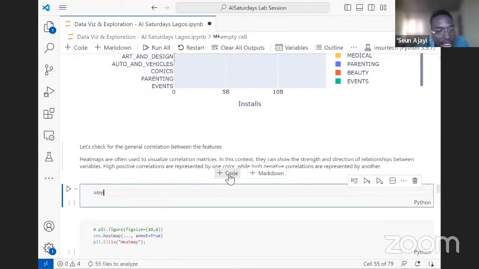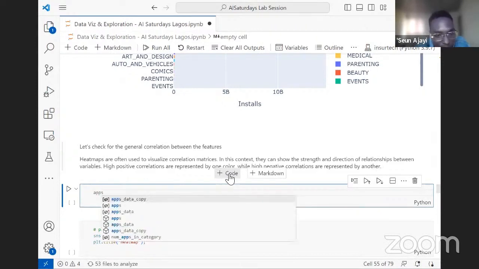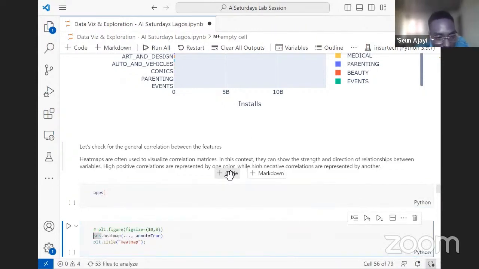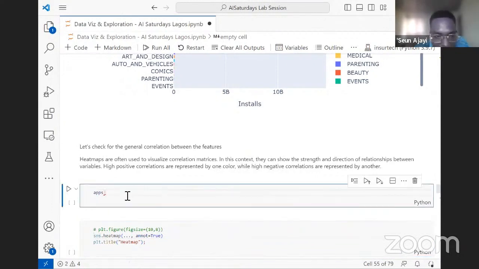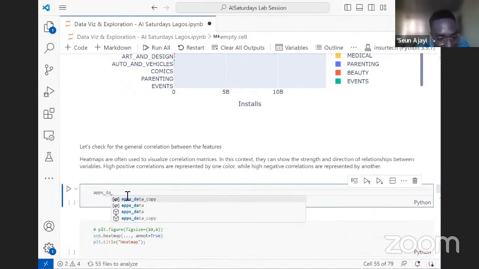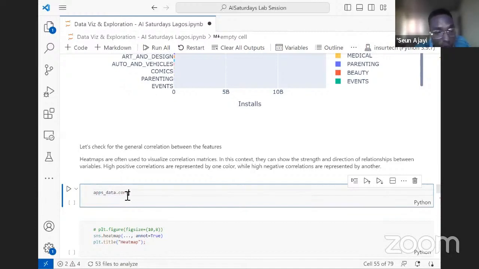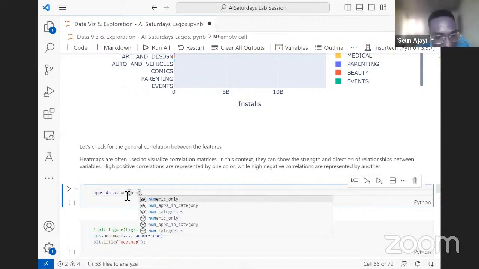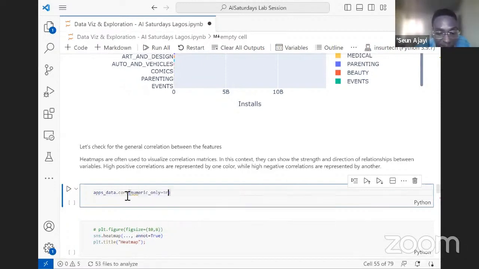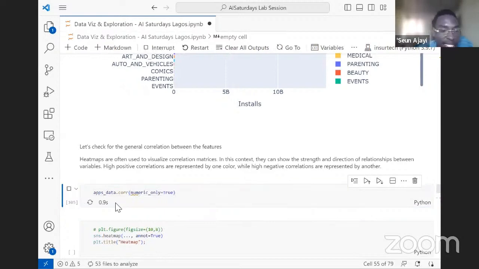Pandas has a method that helps us get a correlation. Let's see what we have. Apps data, I can do the .corr correlation method, and we can limit it to numerical features. If we don't limit it, it will still give us numerical only. And we can see what we have here.